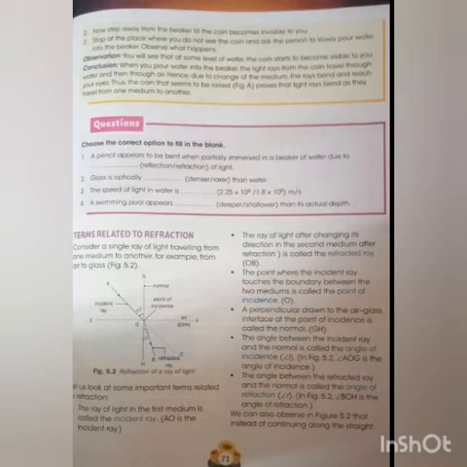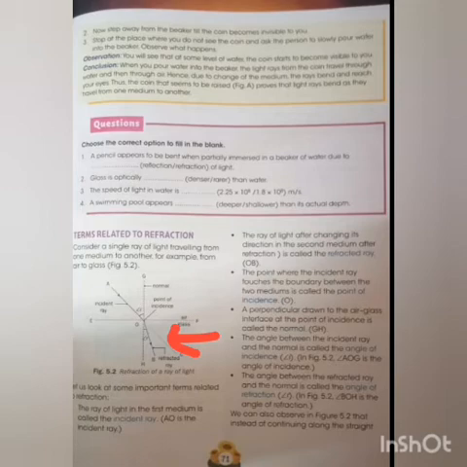Next, the ray of light after changing the direction in the second medium is called the refracted ray. So after the refraction takes place, the ray of light which has now changed its direction is called the refracted ray. You can see OB. OB is the refracted ray. It has changed its original path of light, that is AO.